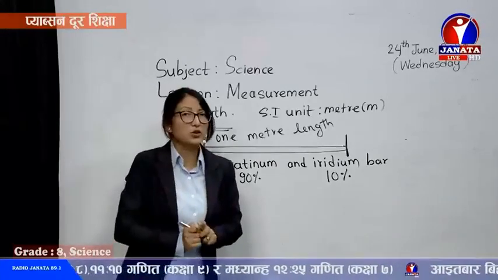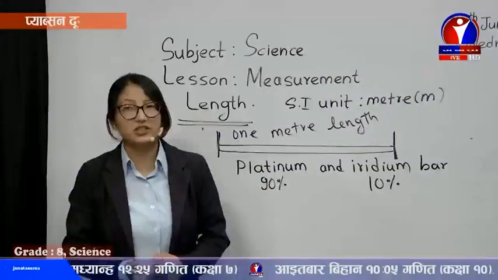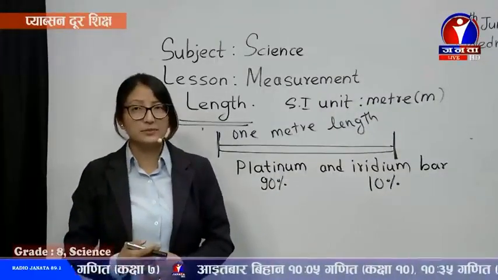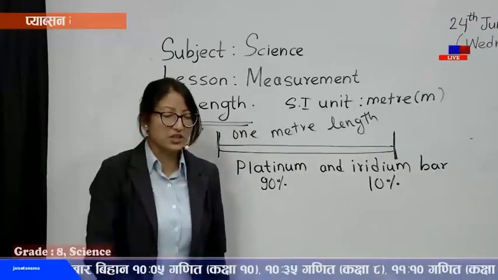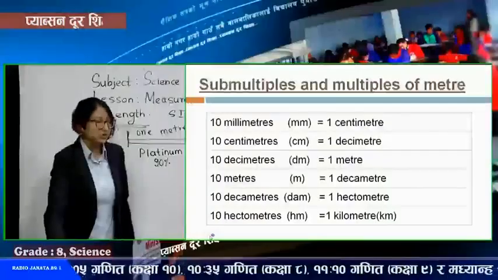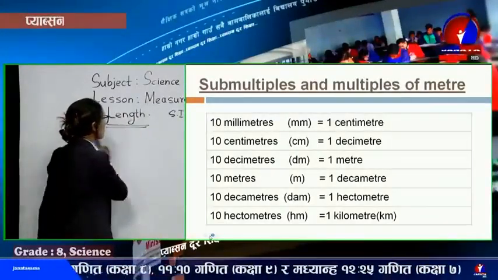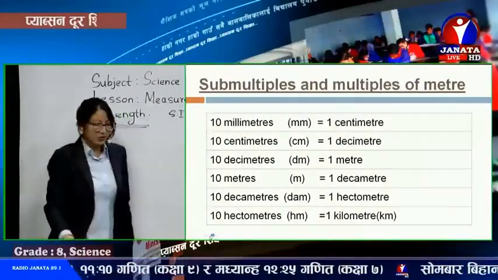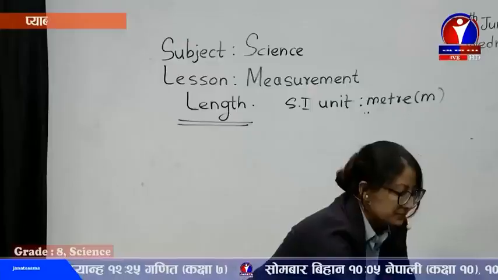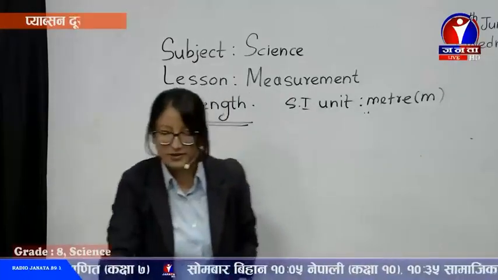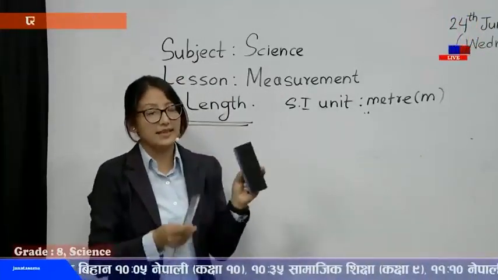So I know you have already learned about this in class 7, and you have already learned the conversion related to submultiples and multiples of length. You can just check the relation in the slide. If we have to measure smaller units, shorter distances, like the length of a duster, like previously we also discussed, what do you have to do?